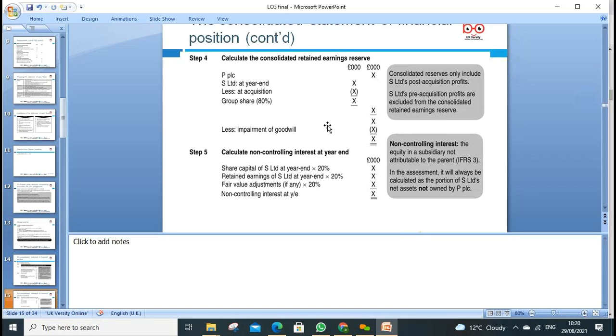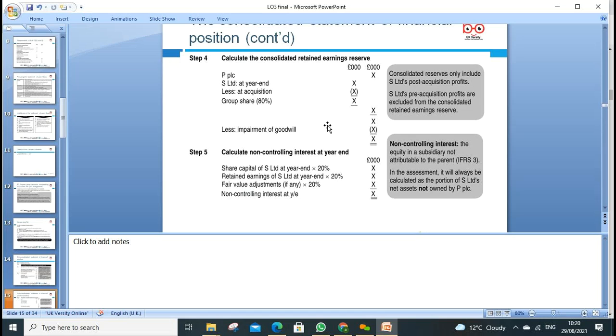So there are steps we need to follow, step 1, step 2. When we prepare the group retained earnings, the parent is always included, it doesn't matter whether pre or post acquisition. But the subsidiary is always post acquisition, because we don't have any control before acquisition. That's why we do post acquisition.